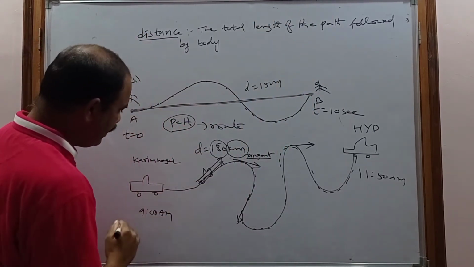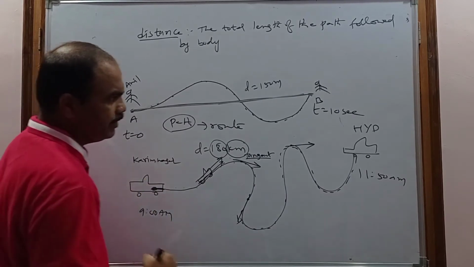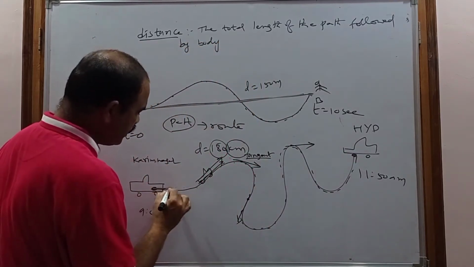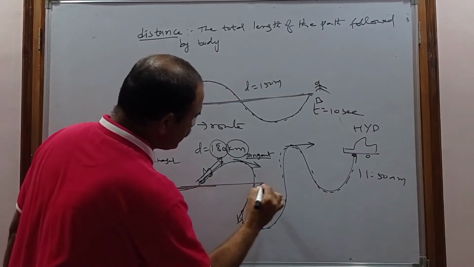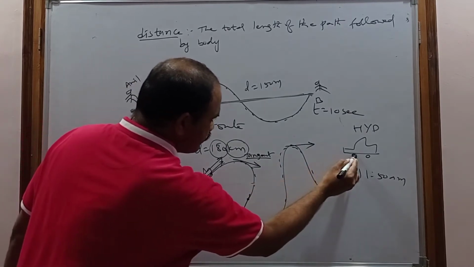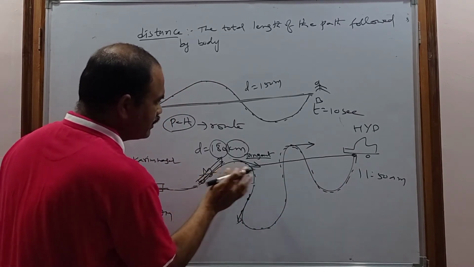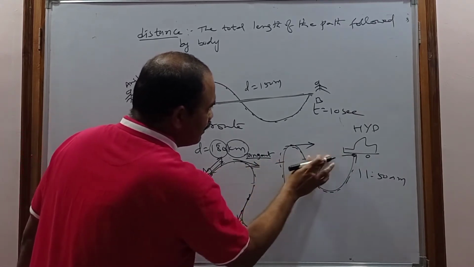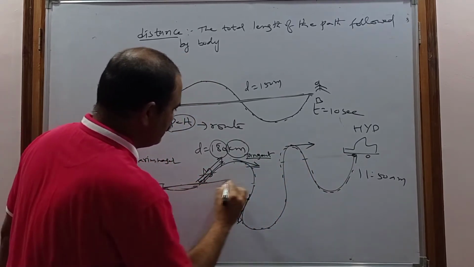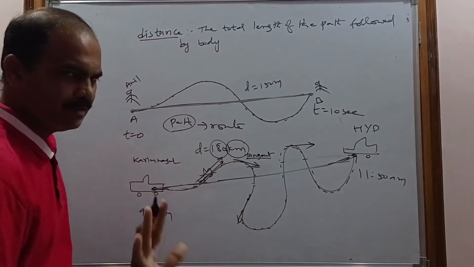In the same way, in case of the car that started at Karimnagar, this is called the initial position and this is called the final position. Between the initial position and final position, when you draw a straight line, let us imagine it is exactly straight.